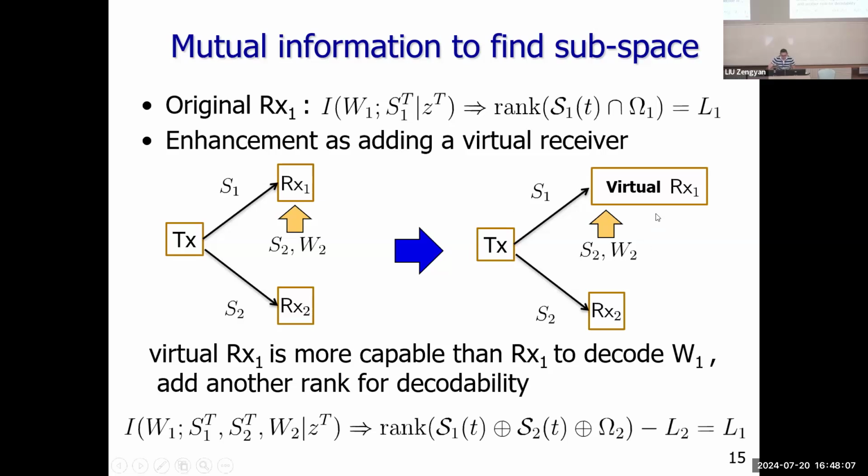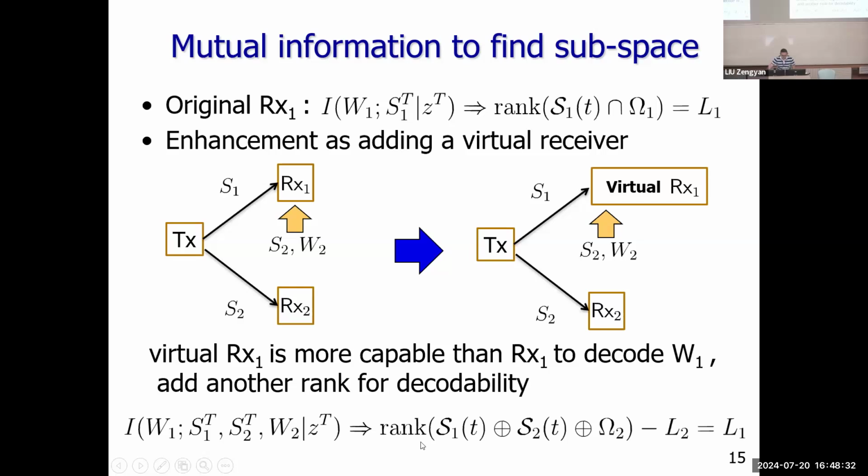So this virtual receiver will be stronger than the original receiver. As long as the original receiver can decode the L1 message for user 1, this virtual receiver 1 also can decode the L1 message of user 1. So this mutual information should also be larger than L1.